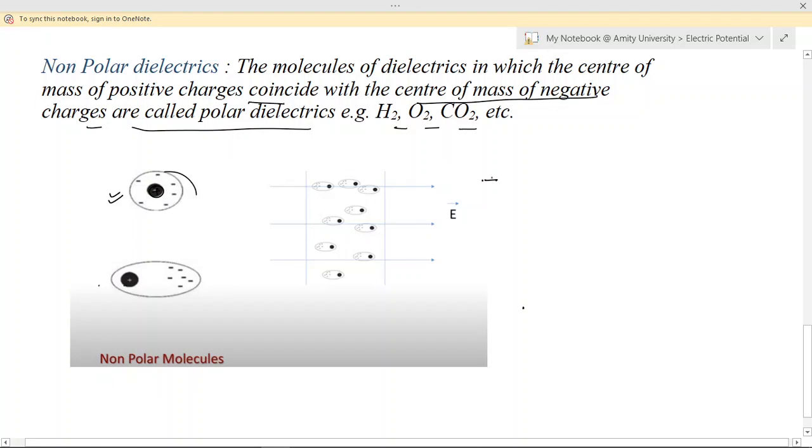Such dielectrics are called non-polar dielectrics, right?